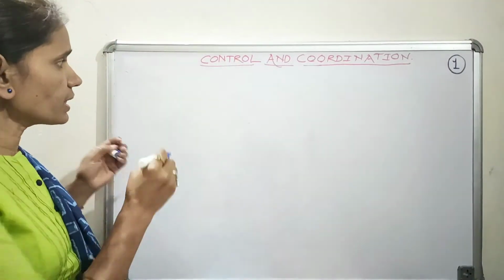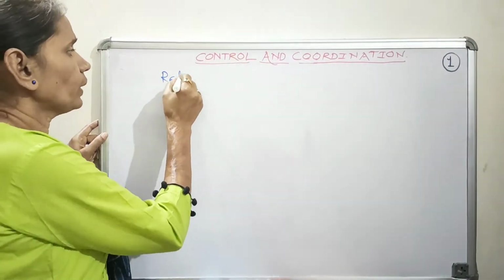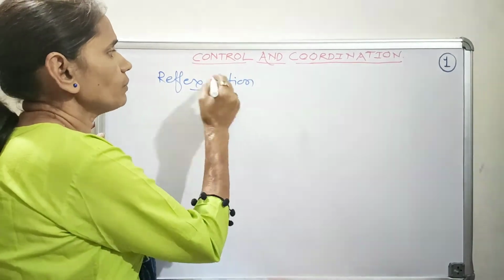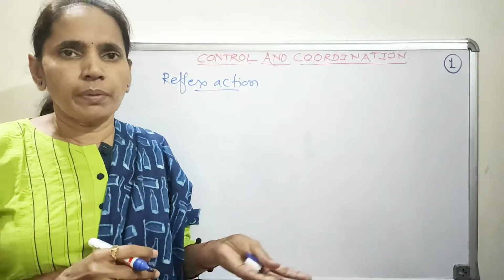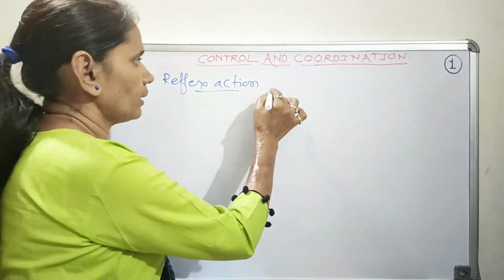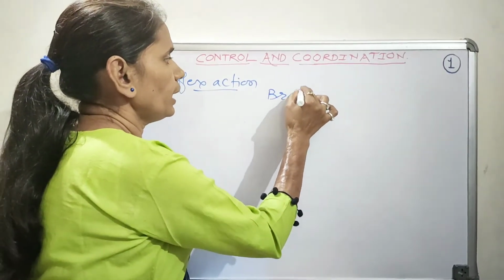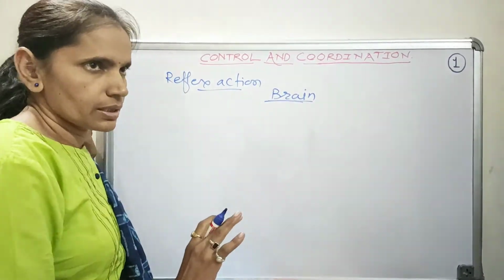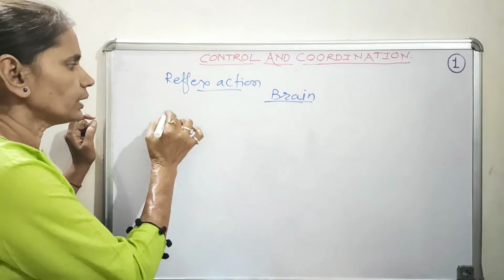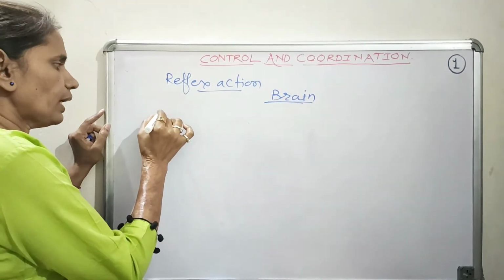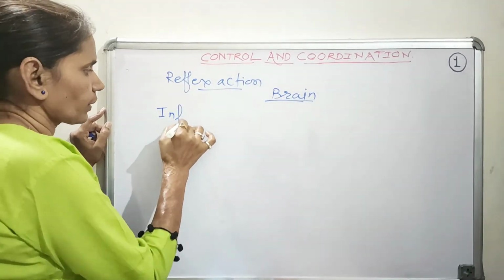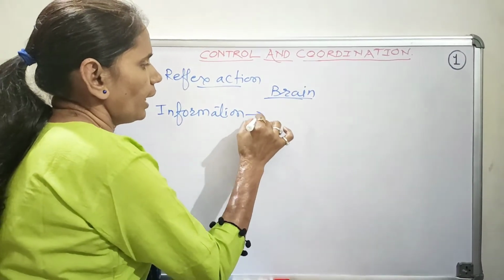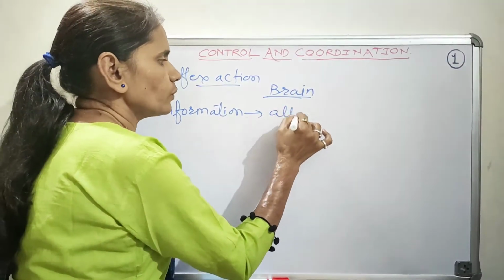So this reflex action is not the only activity of the nervous system, or of the brain or spinal cord. The brain has a very important role in different kinds of activities. Overall, the nervous tissue collects the information from all parts of the body.